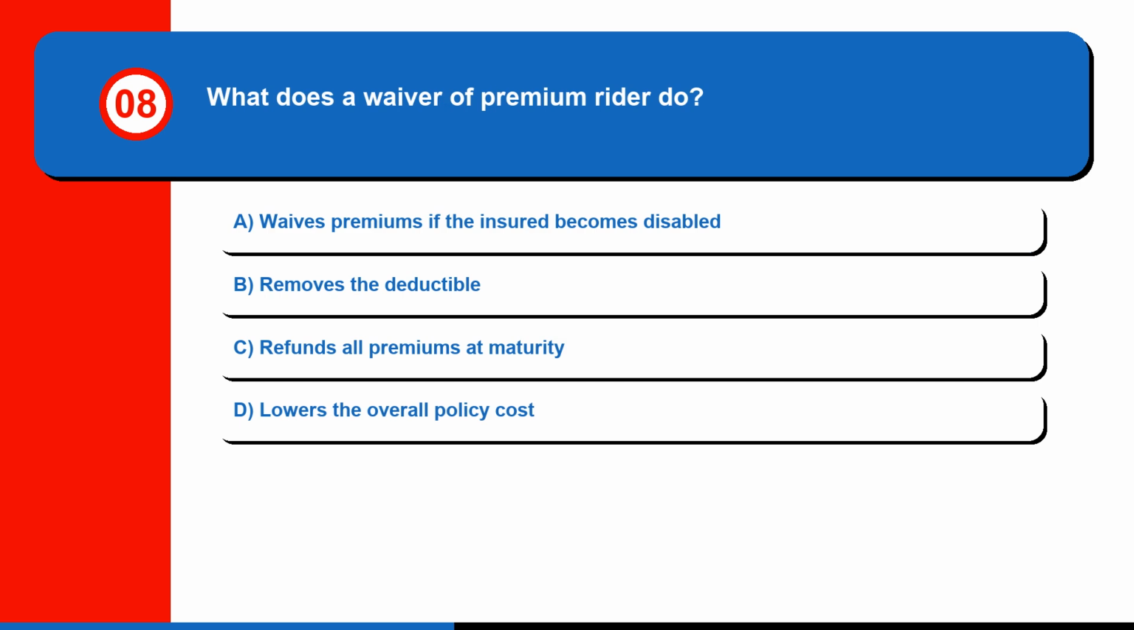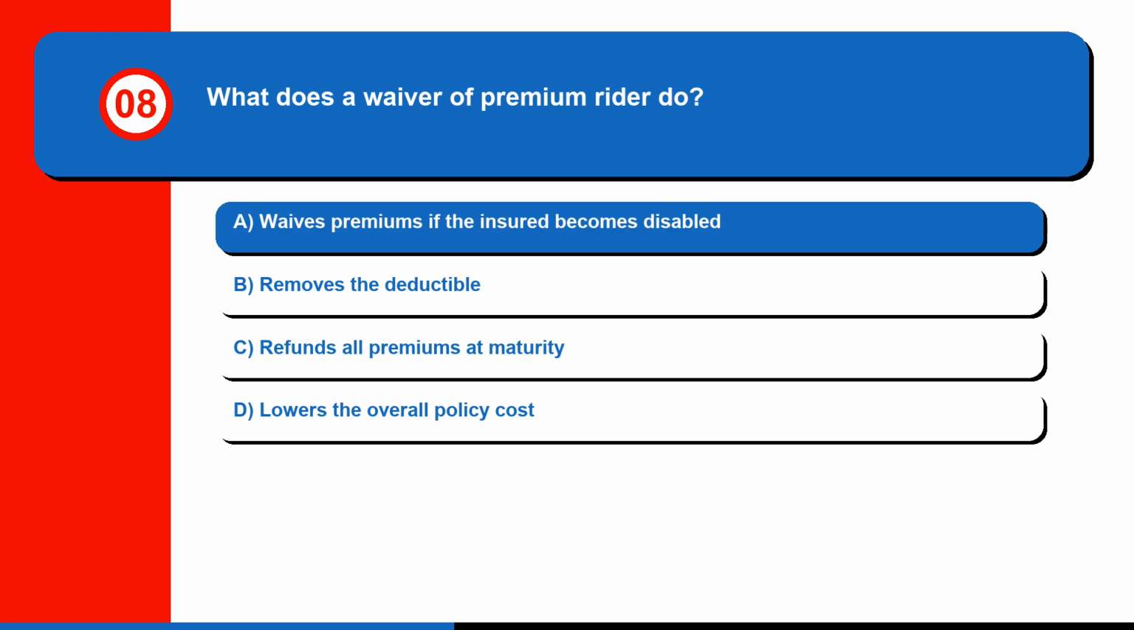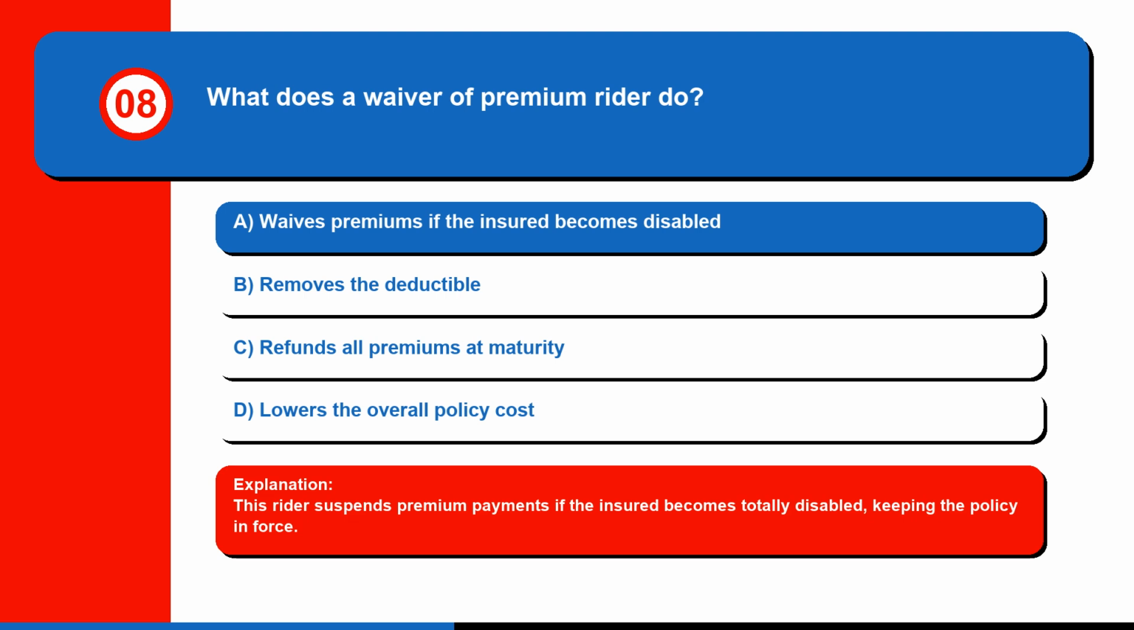Question 8. What does a waiver of premium rider do? A. Waives premiums if the insured becomes disabled. B. Removes the deductible. C. Refunds all premiums at maturity. Or D. Lowers the overall policy cost. The correct answer is A. Waives premiums if the insured becomes disabled. This rider suspends premium payments if the insured becomes totally disabled, keeping the policy in force.